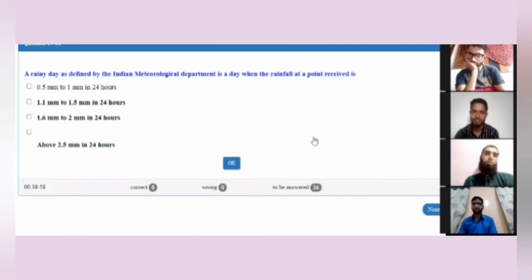A rainy day as defined by the Indian Meteorological Department is a day when the rainfall at a point received is 0.5 mm to 1 mm in 24 hours, 1.1 mm to 1.5 mm in 24 hours, 1.6 mm to 2 mm in 24 hours, or above 2.5 mm in 24 hours.